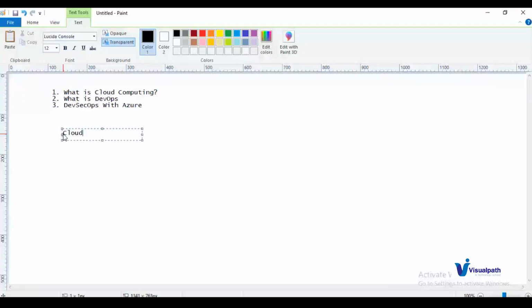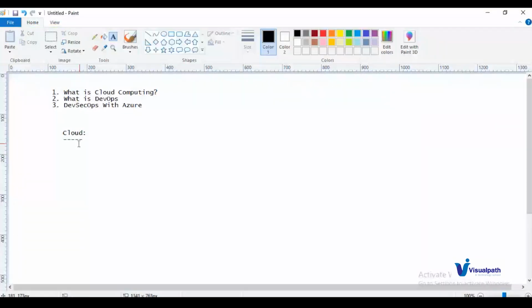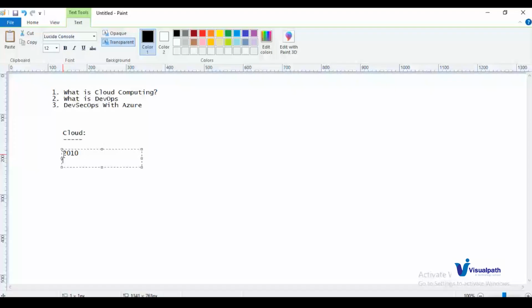So I'll take you all back to 2010, where the cloud concept does not exist, cloud computing is not there. Let us go back to that time. For example, I want to develop an e-commerce application where I'll sell my products online. My application name will be the e-globe commerce application. This is an e-globe company developing a commerce application, and they want to deploy the application and sell their products online.